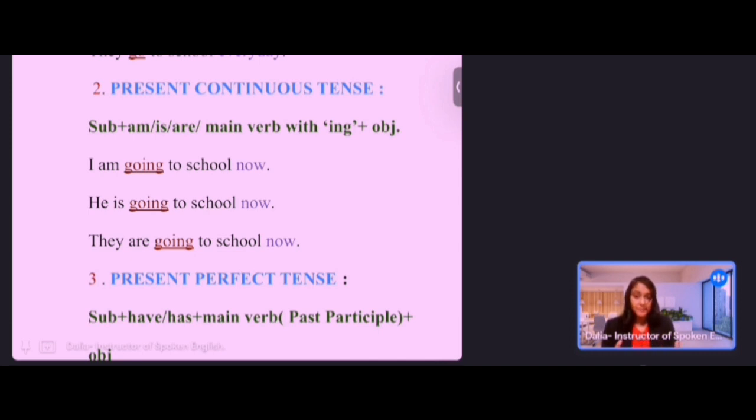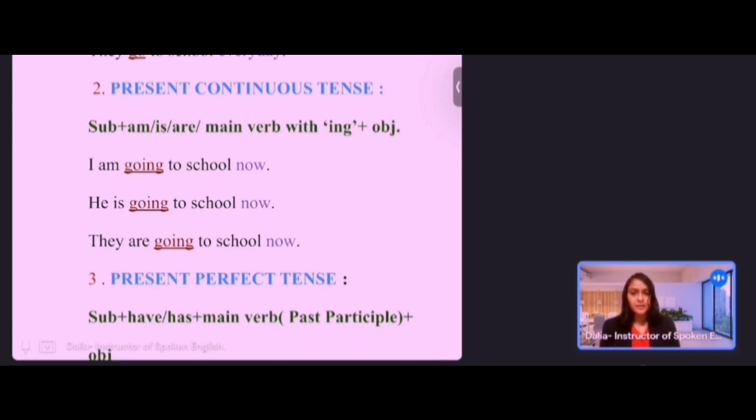For example, I am teaching now. Because the action is going on and at the same time I'm talking about it. I personally feel that it is the easiest tense amongst all the tenses.